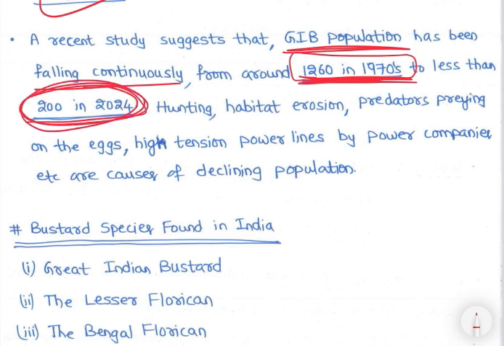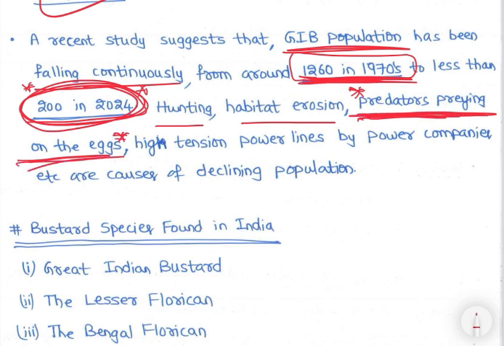So less than 200. That's why they are critically endangered. Hunting, habitat erosion, predators preying on eggs. अब देखो, eggs नीचे रखती है ग्राउंड में, राइट? ग्राउंड में eggs. So predators आके eggs को फोड़ देंगे, right? So that is again an important thing.